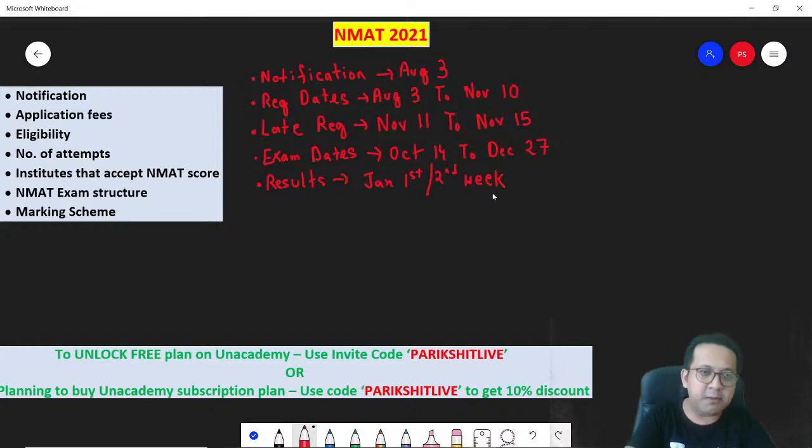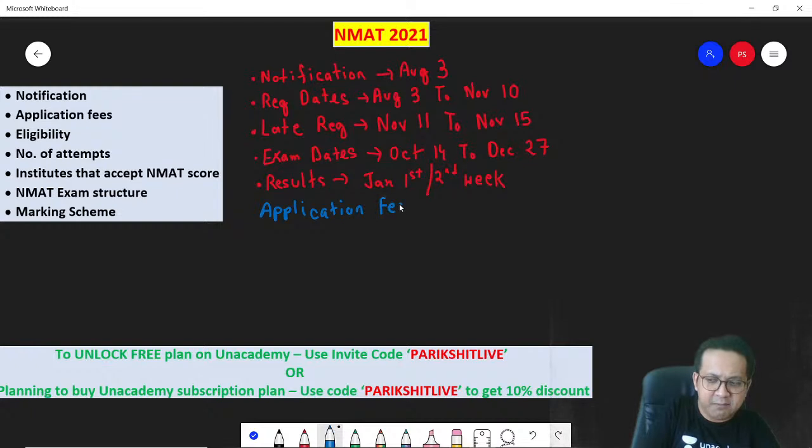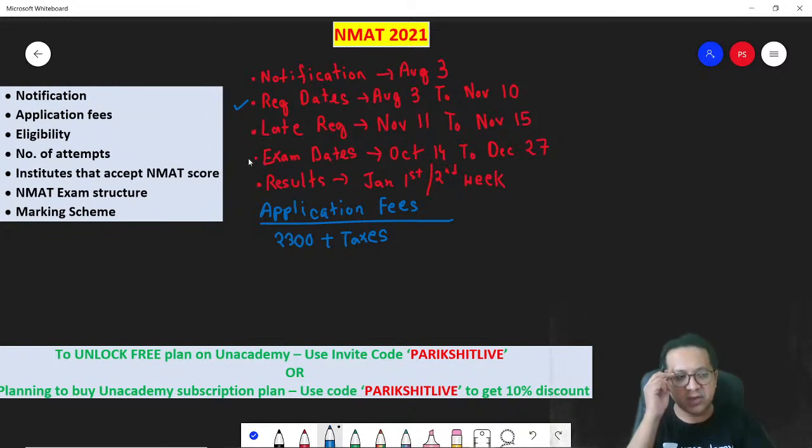Now, what is the NMAT application fee? The application fee for the NMAT is 2,300 plus taxes, if you opt for the normal registration days.